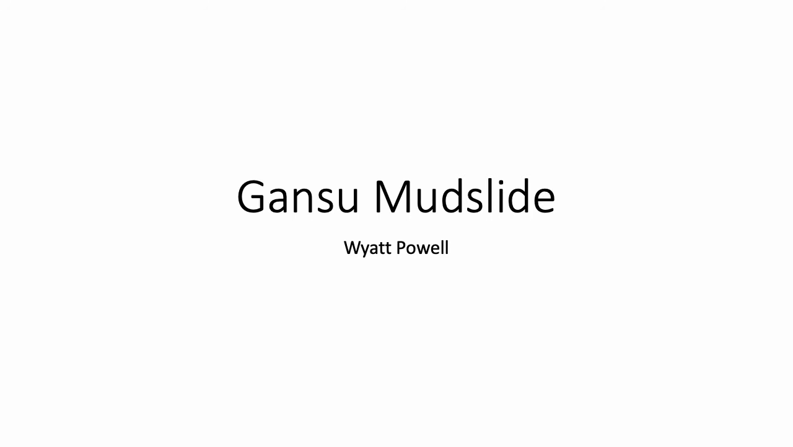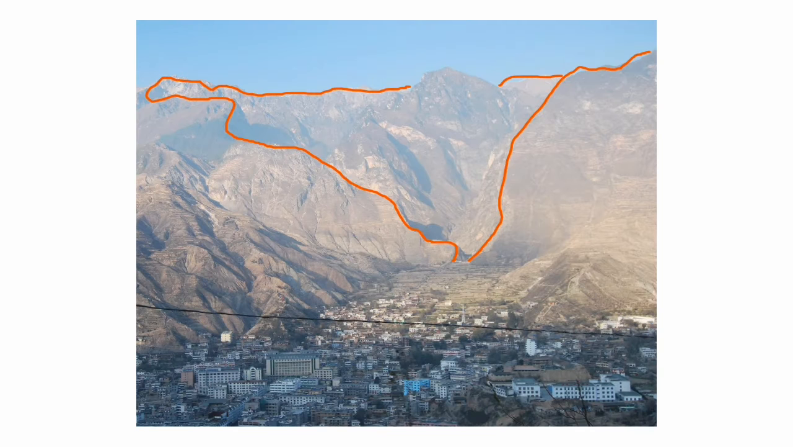The Gansu mudslide occurred on August 8, 2010 at approximately 12 a.m. I believe we briefly touched on this specific mudslide in class. We were concerned about the location of the city in relation to its surrounding geographic features.